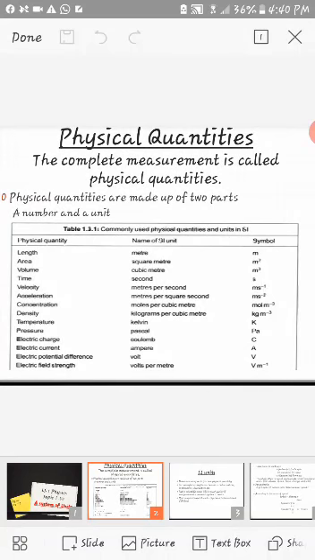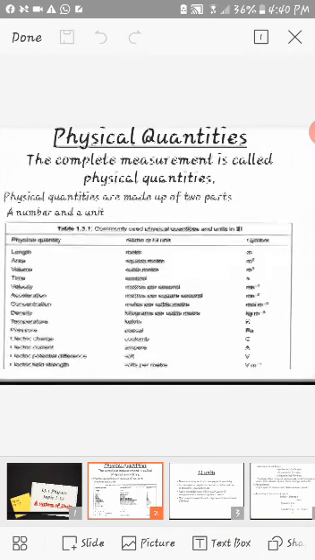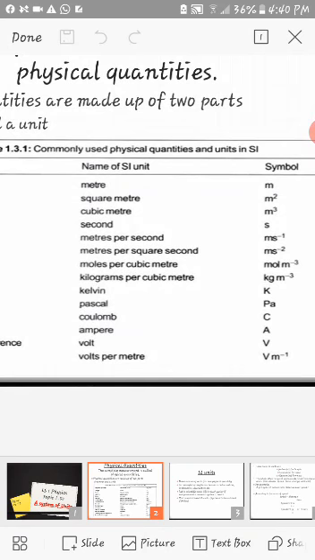Whereas you can measure these physical quantities in other units as well, but those will not be standard unit. The standard unit is always one, right? So those standard units are known as SI units, and the symbols of these SI units are also mentioned here.